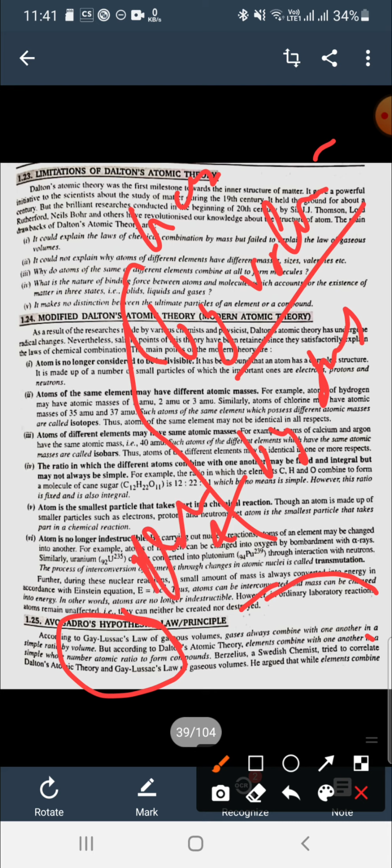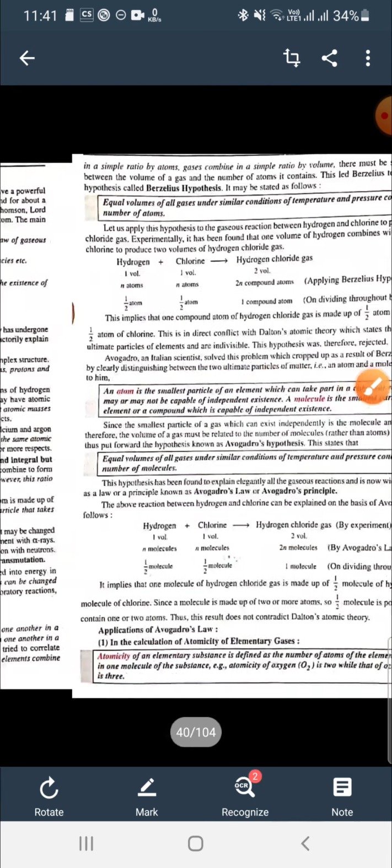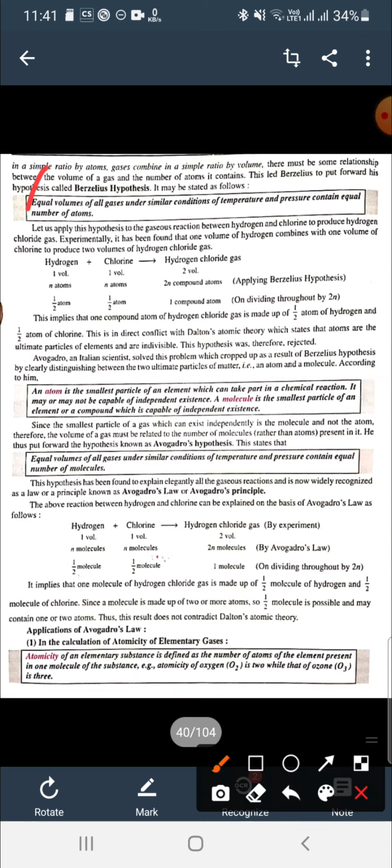Berzelius, a Swedish chemist, thought that there is a relationship between volume and atoms of a particular gas. So he gave the hypothesis: equal volumes of all the gases under similar conditions of temperature and pressure contain an equal number of atoms.